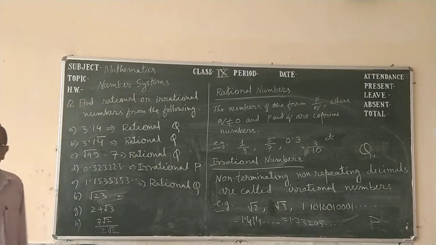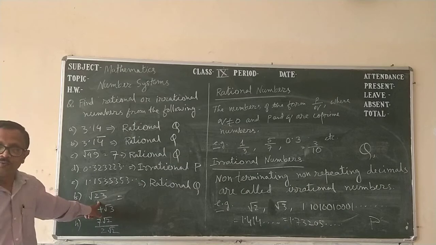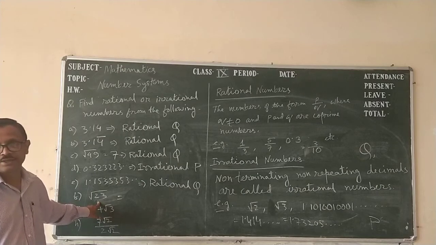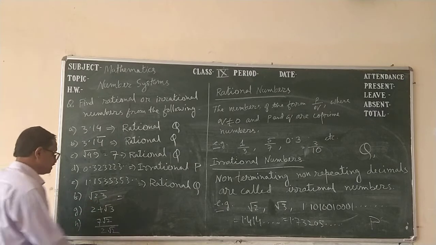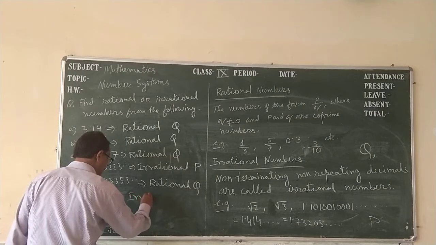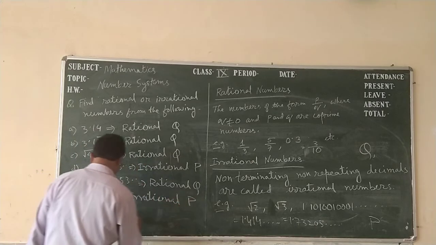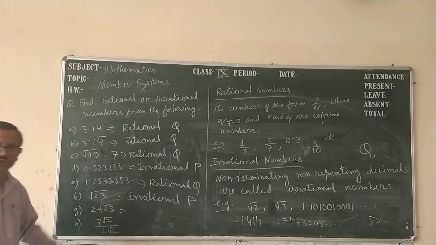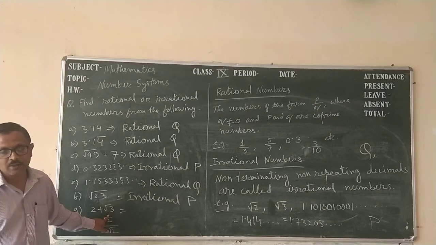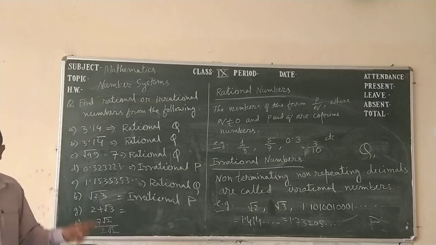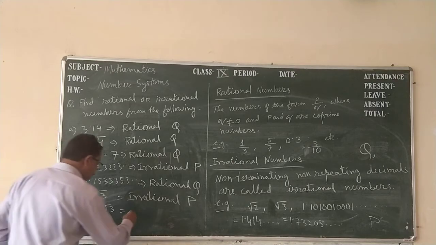Root over 23. 23 is not a perfect square, so root over 23 is an irrational number. It is a non-terminating, non-repeating decimal. Next, 2 plus root 3. 2 is rational, but root 3 is irrational. When we add them as a whole, it becomes an irrational number.